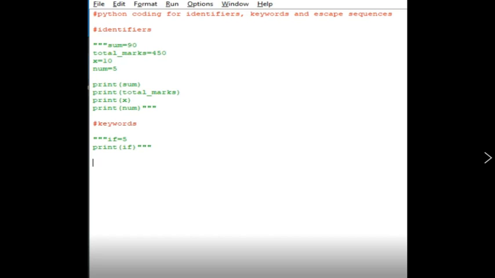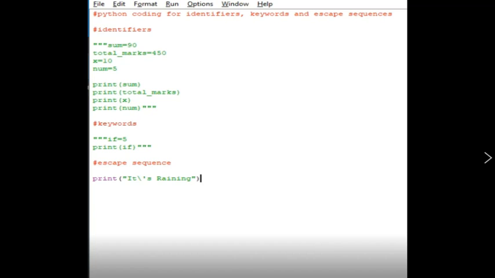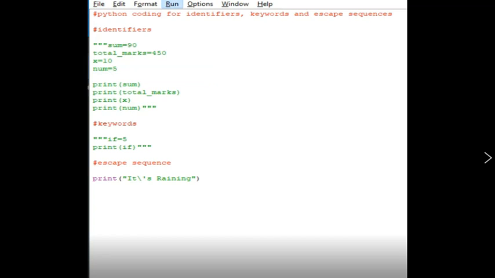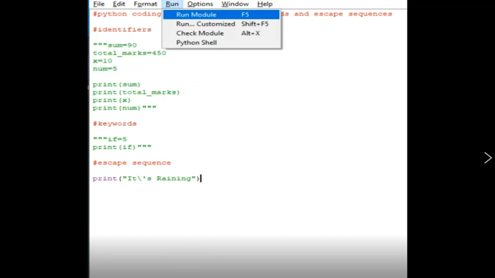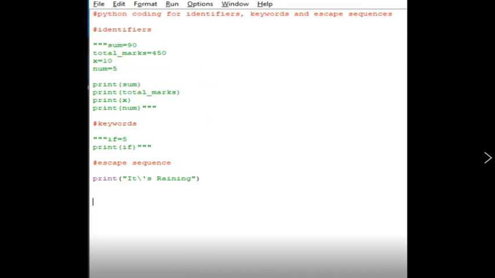So escape sequence, we have seen in the slides, print it's raining. What we have done is, backslash is the special character which we use as the escape character, backslash along with the single quote. So it will give you the output as it's raining, with the single quote. Okay, so now let's see one more example.